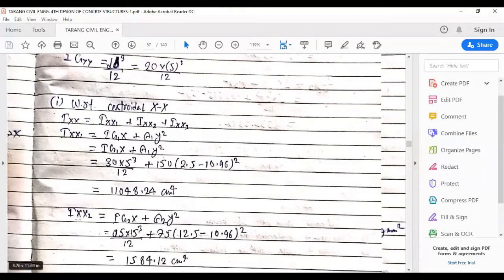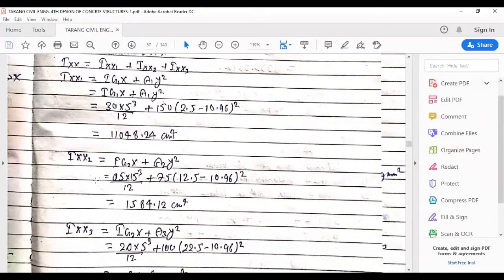Next, we'll find the value of Ixx2. It is again represented by the formula, this time Ig2x plus A2 y square again. The value of Ig2x is for the second box, so we'll go to the second box. It is again bd cube upon 12.